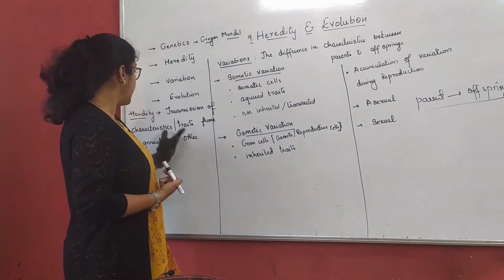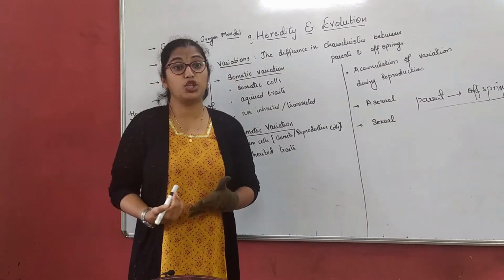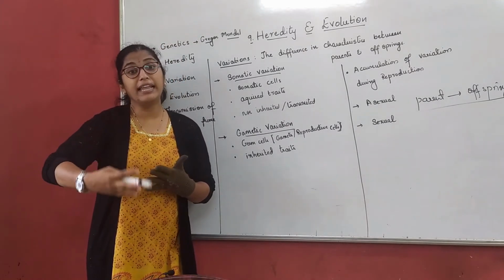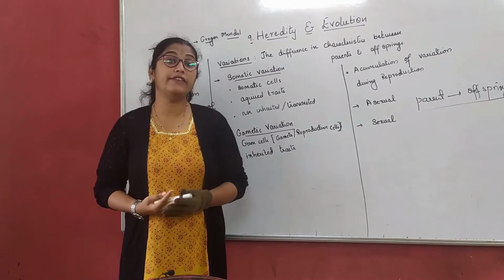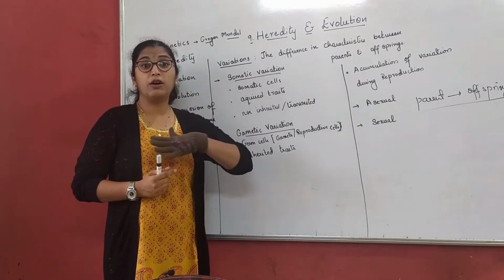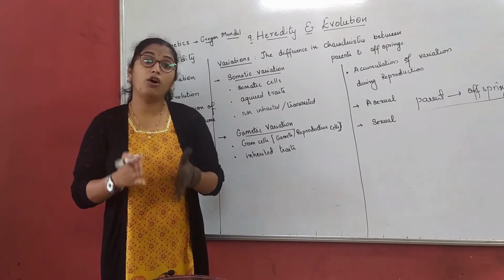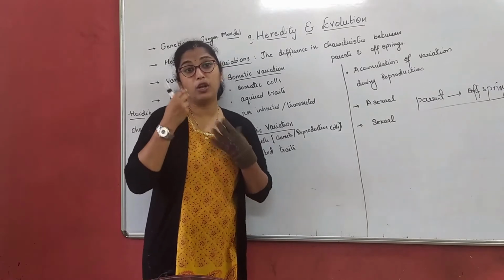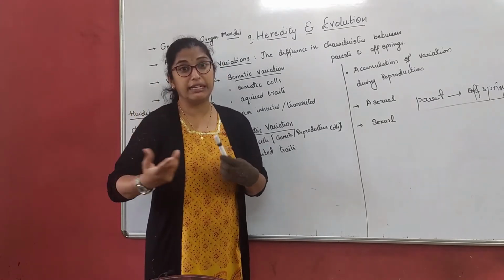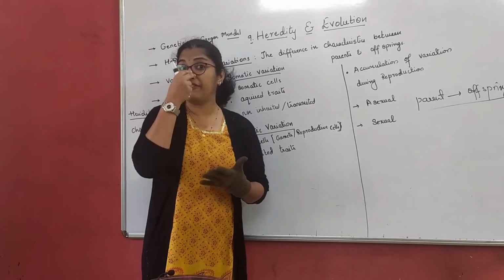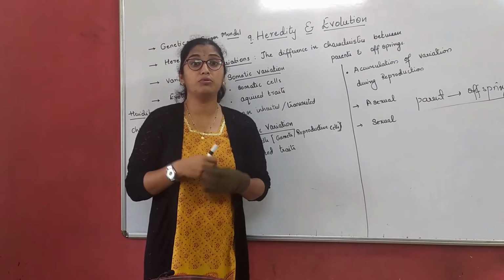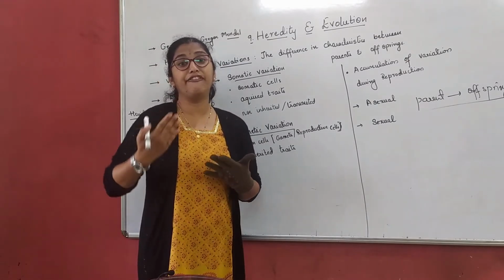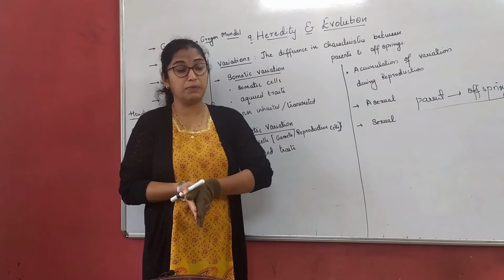When we talk about heredity, we also talk about variation. Heredity and variation go hand in hand. So, how does heredity bring about change and variation in an individual? We are all human beings, but we all look different from each other, right? One has a long face or curly hair, one has a long nose, one has a very short nose, one has very small eyes. These are examples of how we differentiate one person from another.